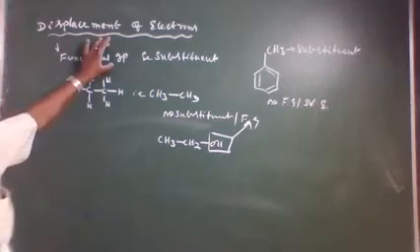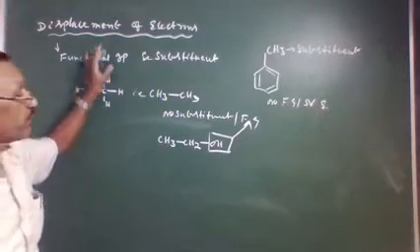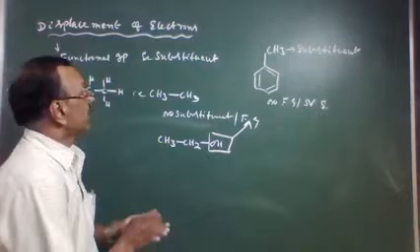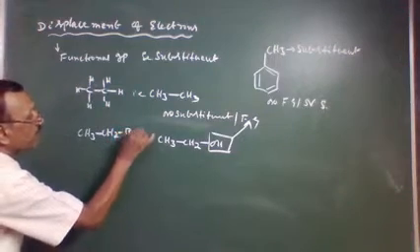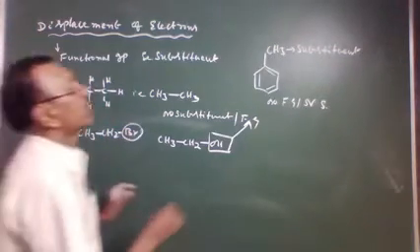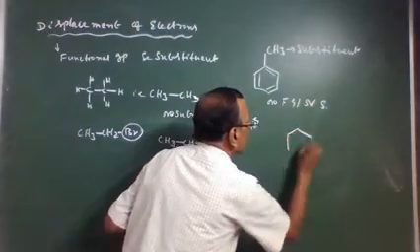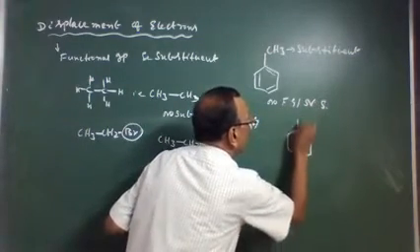Now functional group. Another one, we have CH3, CH2, Br. And here OH group.